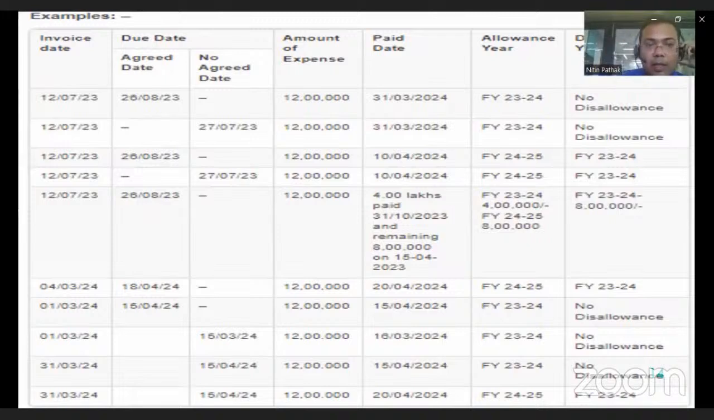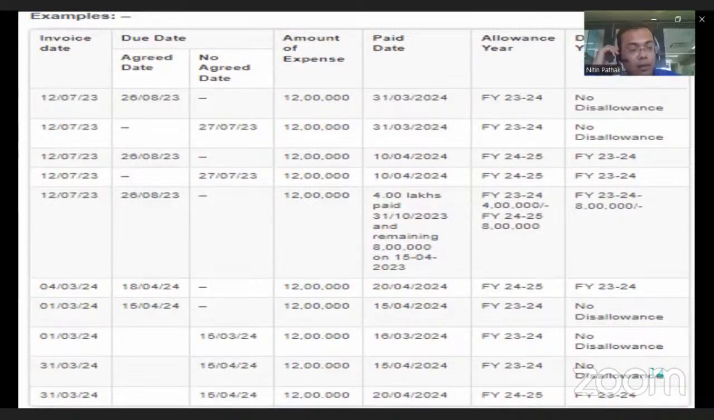First example says, if the invoice date is 12th July 23 and as per the invoice, the agreed due date is 26th August. The amount of expense or purchase here is 12 lakh. Payment is made on 31st March. Then this purchase is allowable in 23-24. There is no disallowance because the payment is done within the time limit, the same financial year and the agreed period.